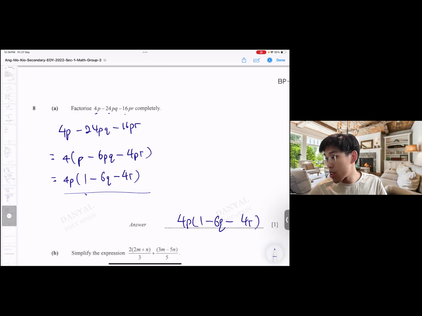All right, lots of mommy group chats saying that this year's paper is easier than last year. Okay. Cool.